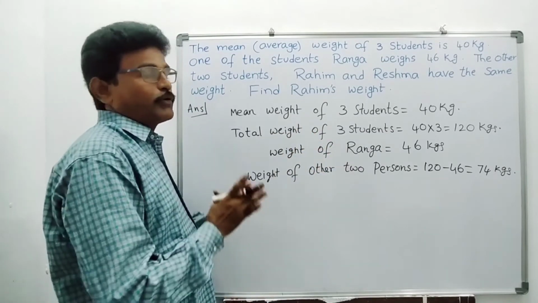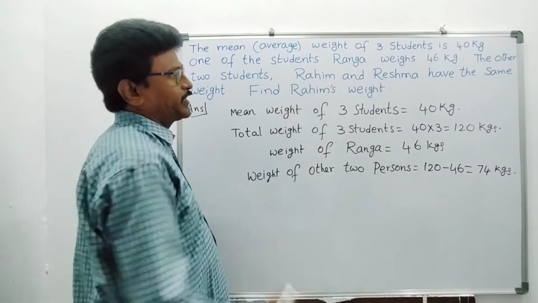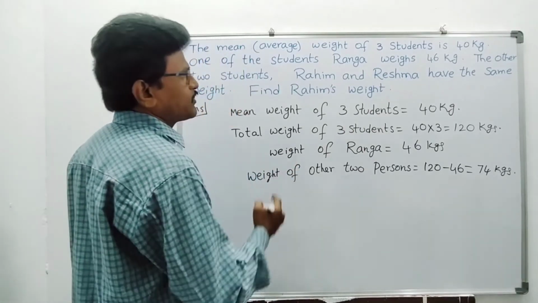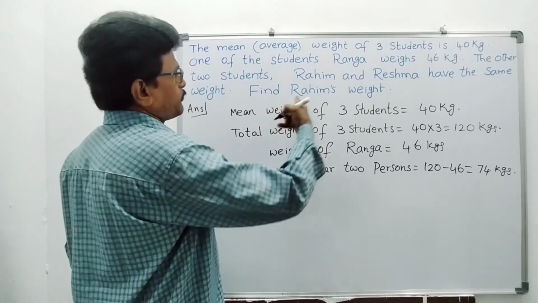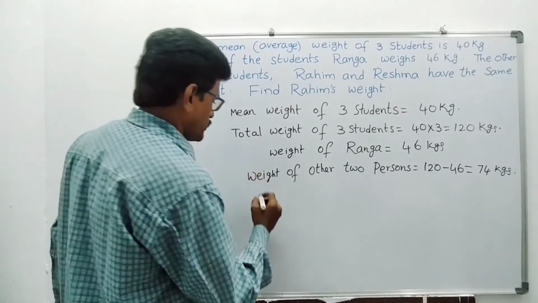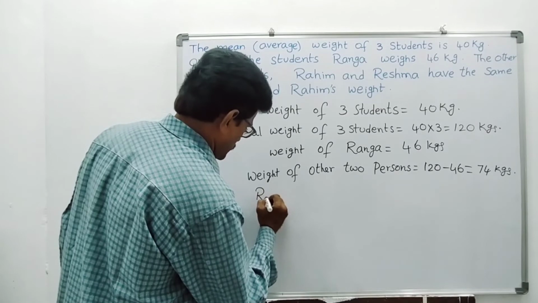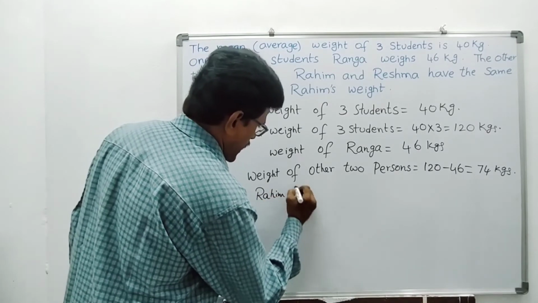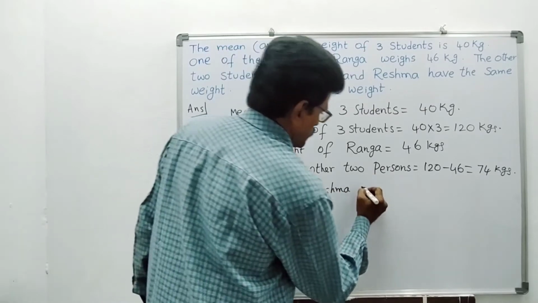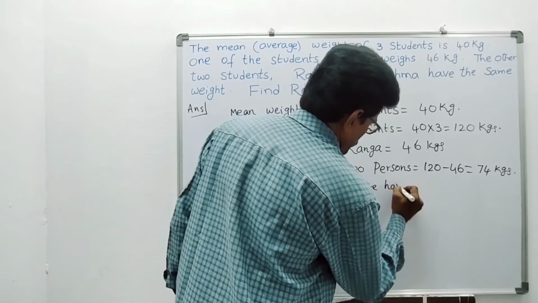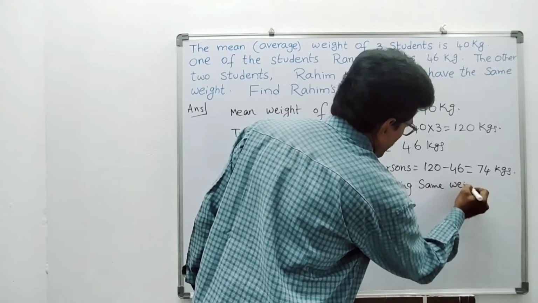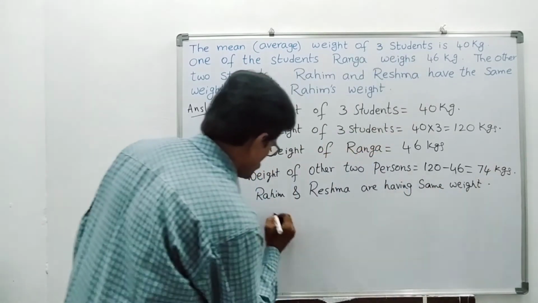This weight we have to divide into 2 parts because Rahim and Reshma both have the same weight. Now they are asking for Rahim, we will write that point also, okay? Rahim and Reshma are having the same weight.